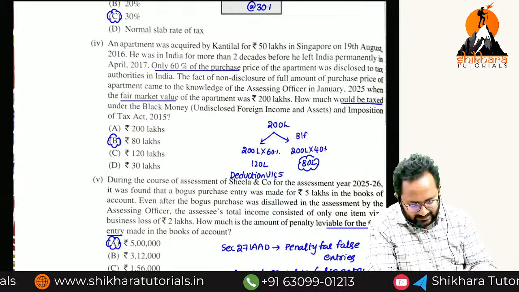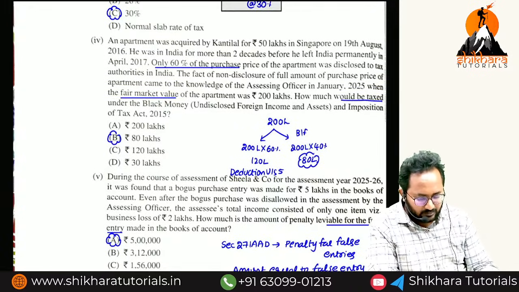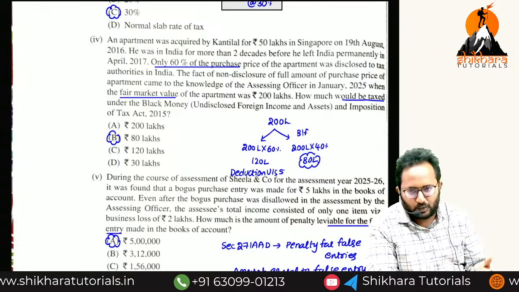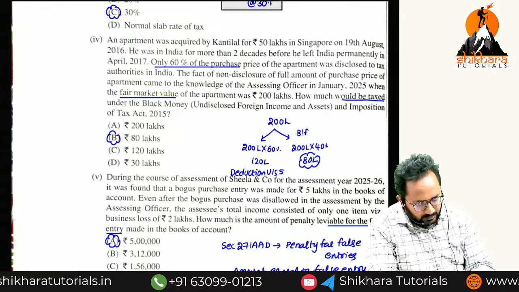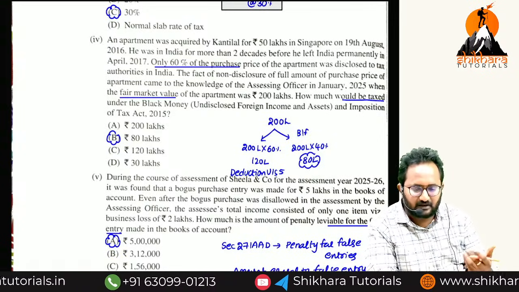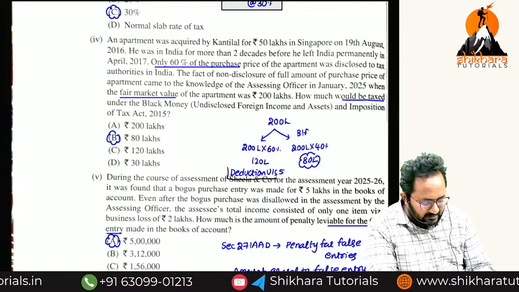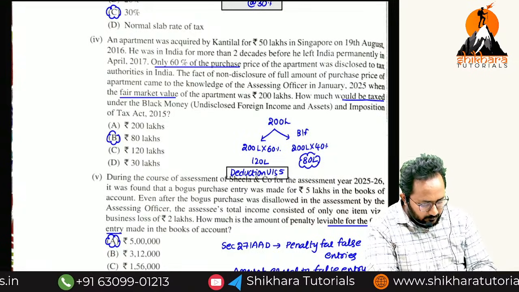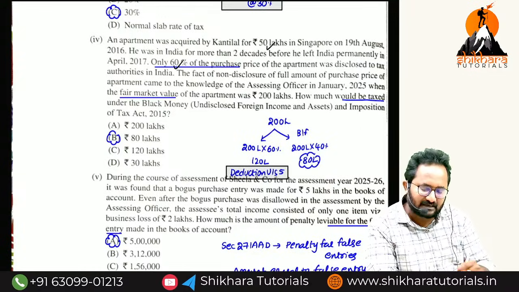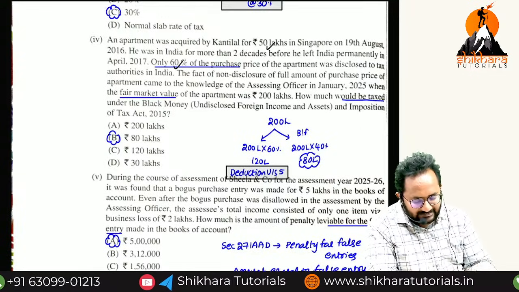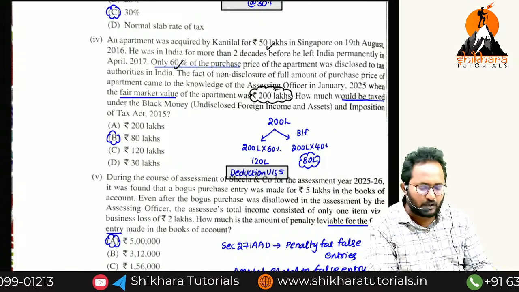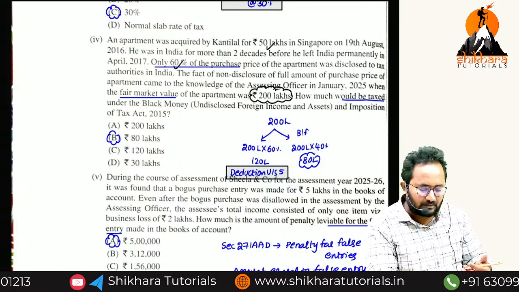Next, this is directly related to the Black Money Act. You know already, while computing undisclosed foreign income and asset, in case of immovable property, there is a deduction under section 5. Long ago he purchased it for 50 lakh, out of that 60% already disclosed. Now that is identified. At that identified time, what is the fair market value? 200 lakh. Can I charge tax on the entire 200 lakh?